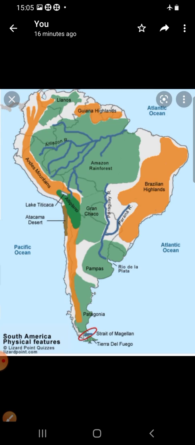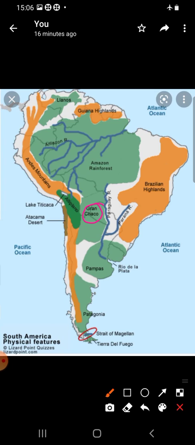Grand Chaco, or the hunting land, is a vast lowland of alluvium area found east of the Andes. You can see Grand Chaco here. It is famous for grazing in south central parts of South America.